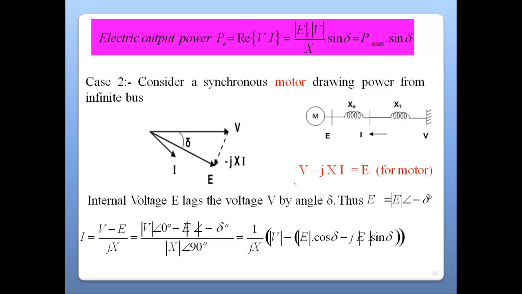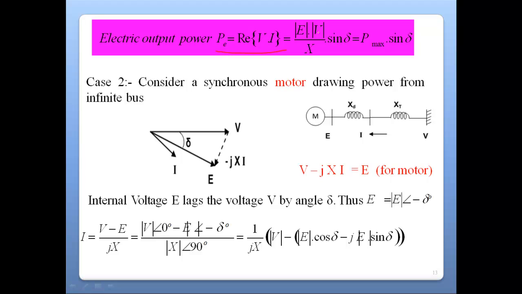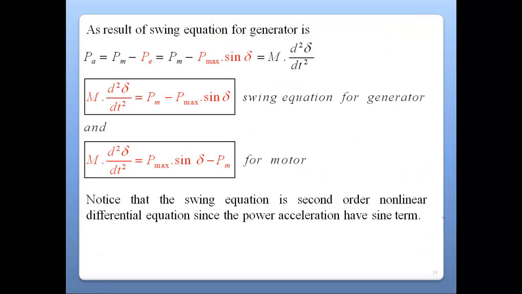Now what is the useful electrical power which we have to calculate? It is the real power component, and its value is mod E mod V upon X times sin delta. This is basically the power flow equation, which we have earlier derived. Now suppose the machine is running as a motor, then what will happen? V is again the reference, but the current is lagging because it is a motor. Basically all motors are lagging in nature, and the result becomes like this. You can manipulate it using complex number notation.